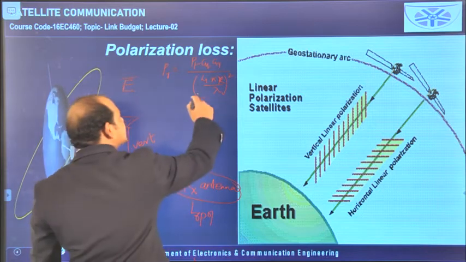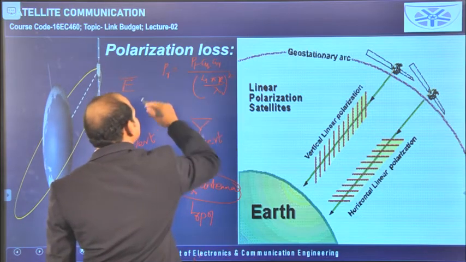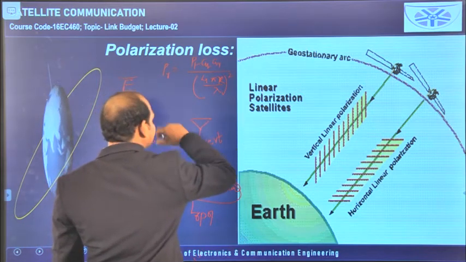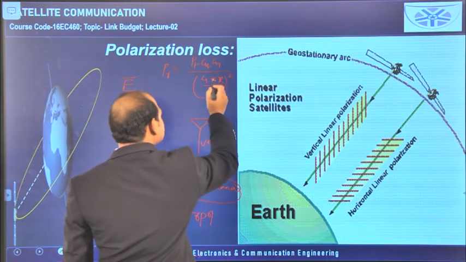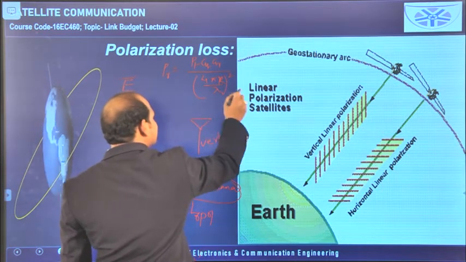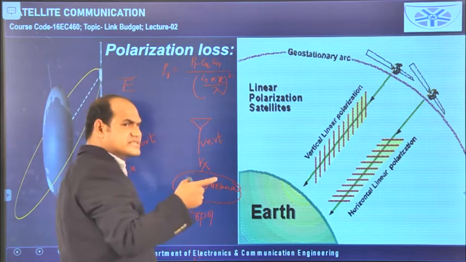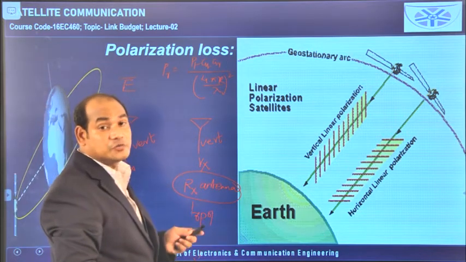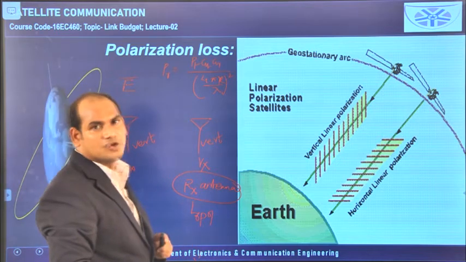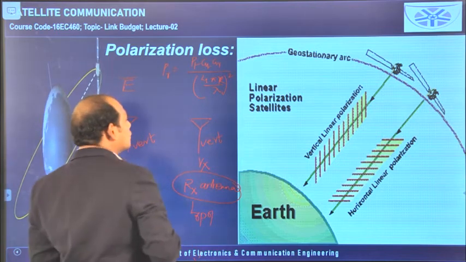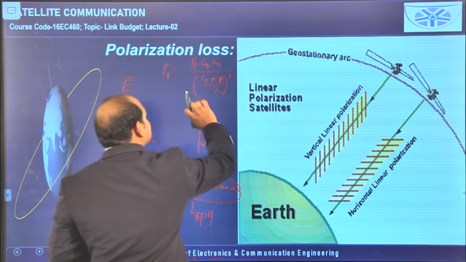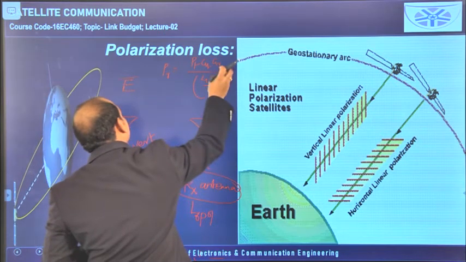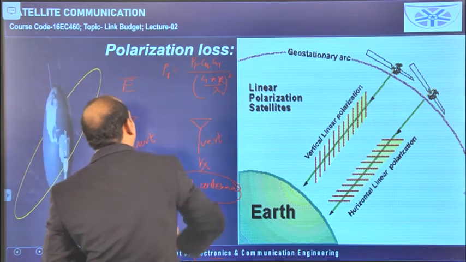As the distance increases, the received power decreases, because R is in the denominator. So as the distance between the transmitter and the receiver increases, the P_R value, that means the received power, will decrease. That is why it is called path loss, because it depends upon the path length.